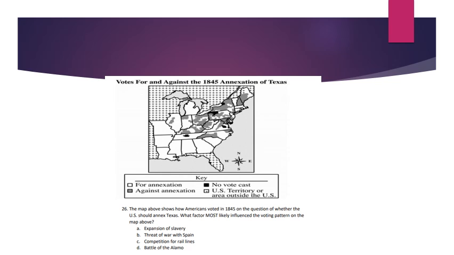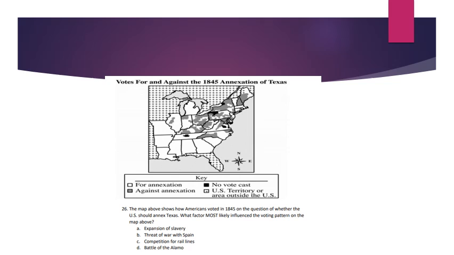Number 26. The title of the map says votes for and against the 1845 annexation of Texas. So if you look in the key, we have the white is for annexation, and the gray is against annexation, and black is no vote was cast. So the question says the map above shows how Americans voted in 1845 on the question of whether the U.S. should annex Texas or become part of Texas. What factor most likely influenced the voting pattern on the map above?